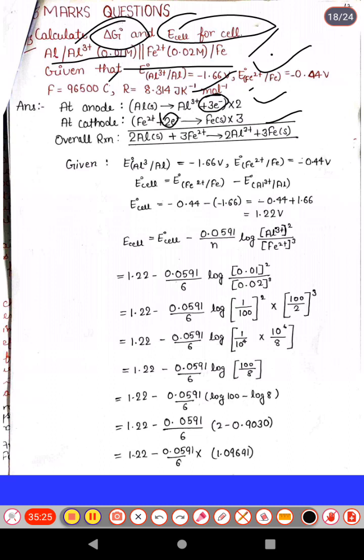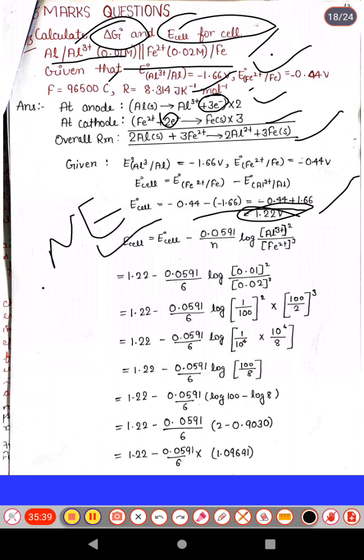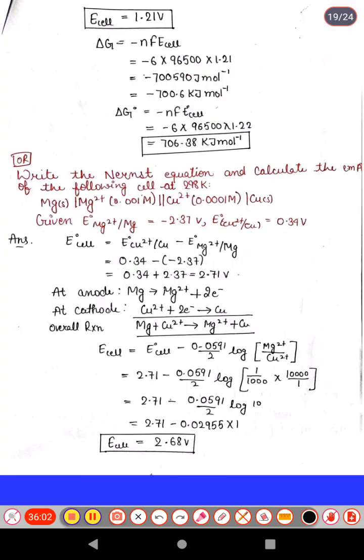Okay. So the overall reaction can be written here, and first we calculate the E naught cell, that is cathode minus anode. This is the calculation, it will give the value 1.22 volt. Next, the Nernst equation: E cell is equal to E naught cell minus 0.059 over n log concentration of product over concentration of reactant. As we know, in case of a solid, concentration becomes equal to 1. Okay. So put the value of the concentration terms and solve it step by step, and put the value of log, we will get E cell equal to 1.21 volt.